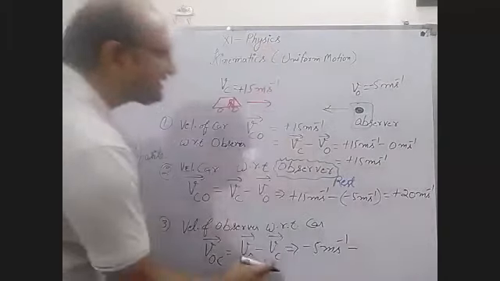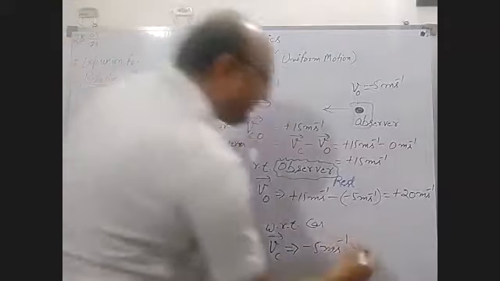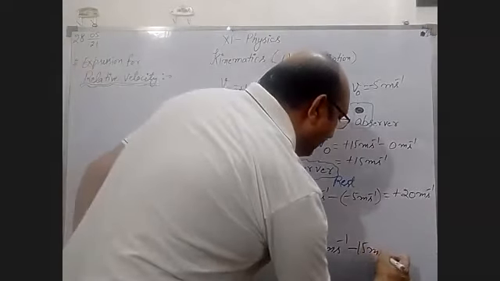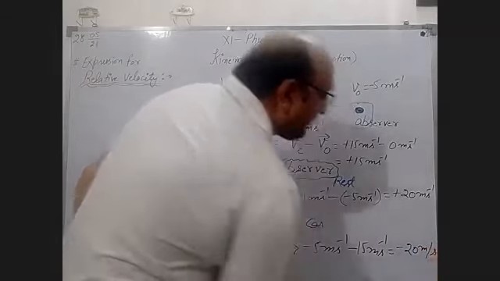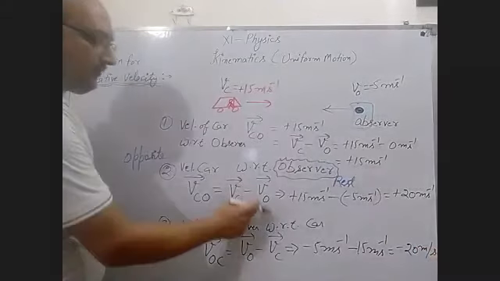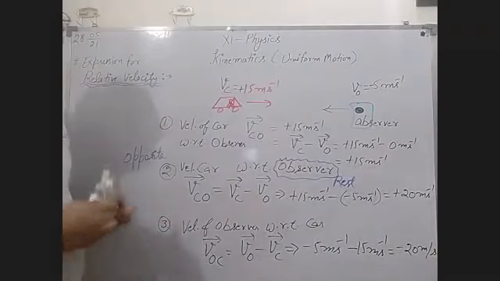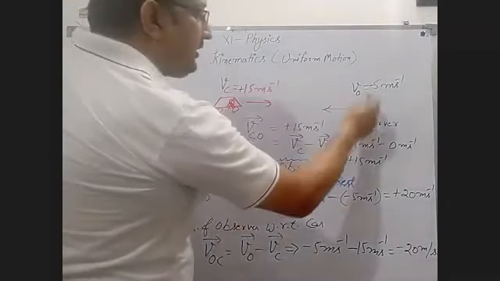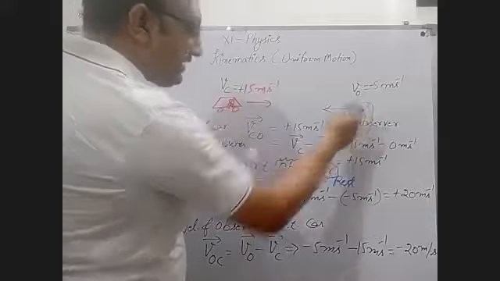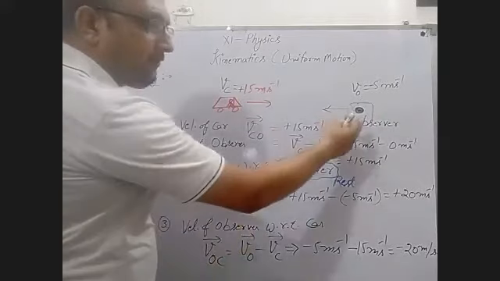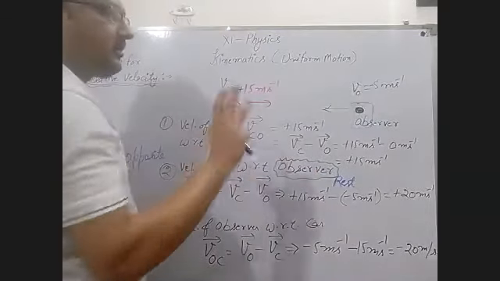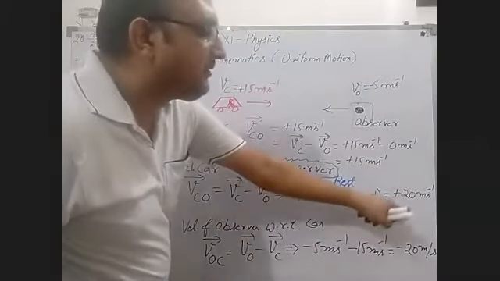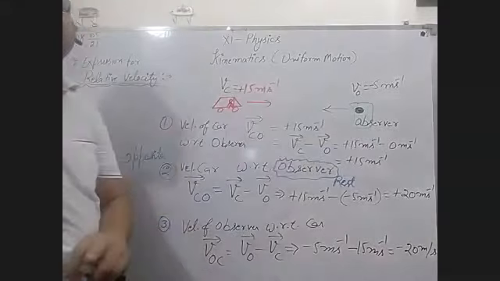Minus, what is the value of VC? Plus 15 meters per second. So in this way, you will get minus 20 meters per second as the value. What is the difference in both? One is the velocity of car with respect to observer, and the other is the velocity of observer with respect to car. Both have the same magnitude, but the sign is different.